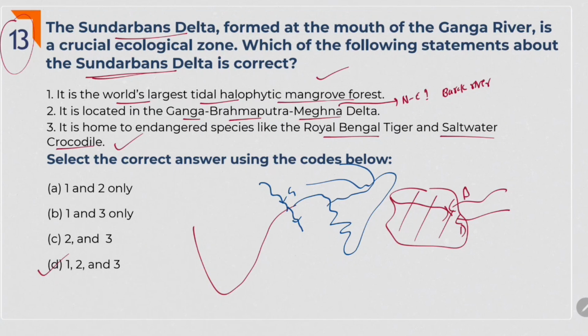Brahmaputra flows like this and enters Bangladesh. Here it is called Brahmaputra. And similarly, here Barak river is there. It flows like this. Here it is called Barak river.